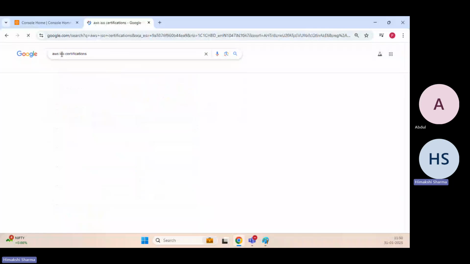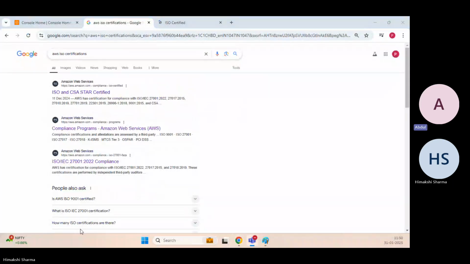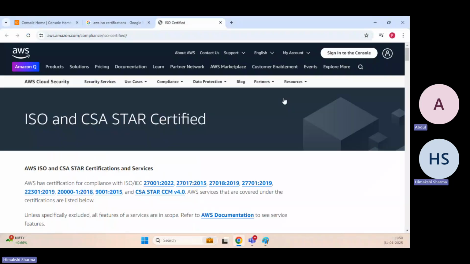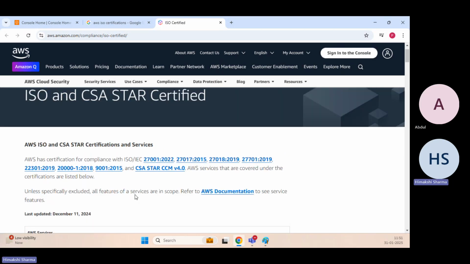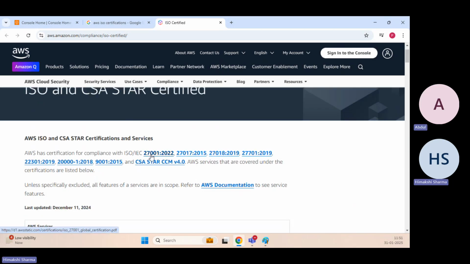Here, I can see AWS has compliance certifications for ISO: 27001, 27017, 27018, 27019, 27701, 2019. These are all the certifications which AWS has achieved, and all of these are compliance certifications.